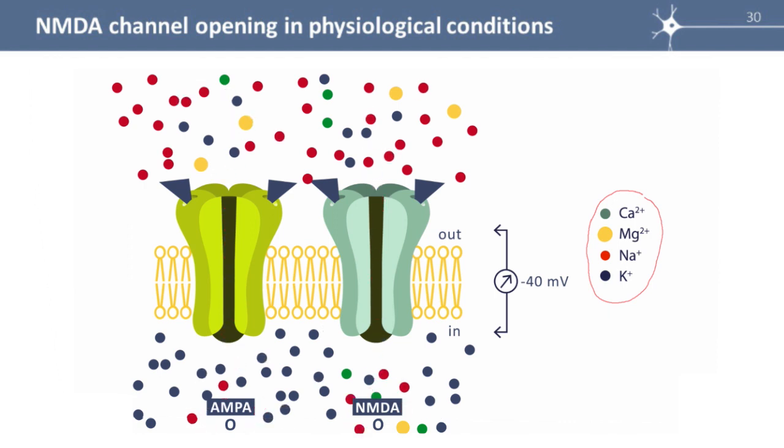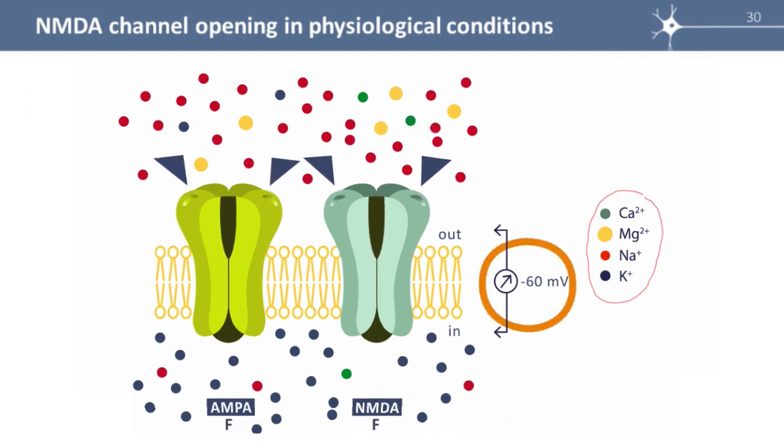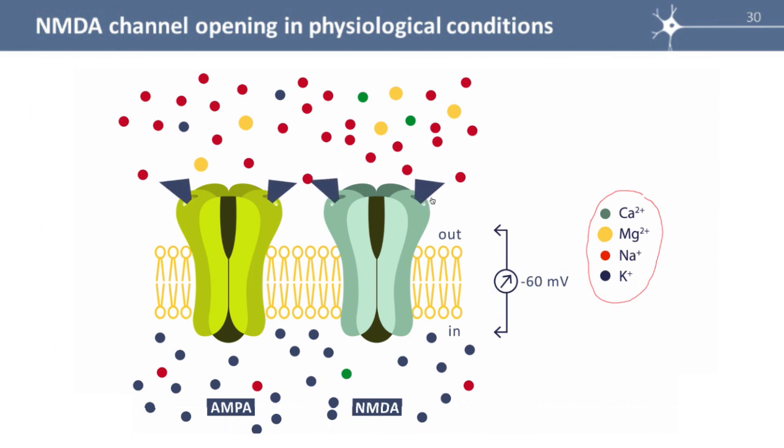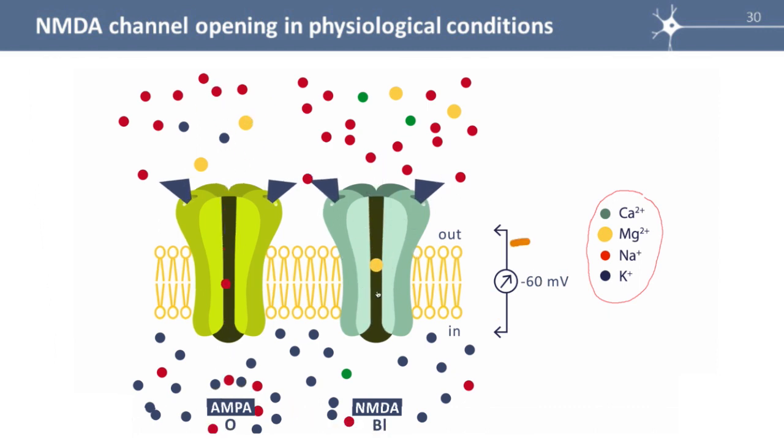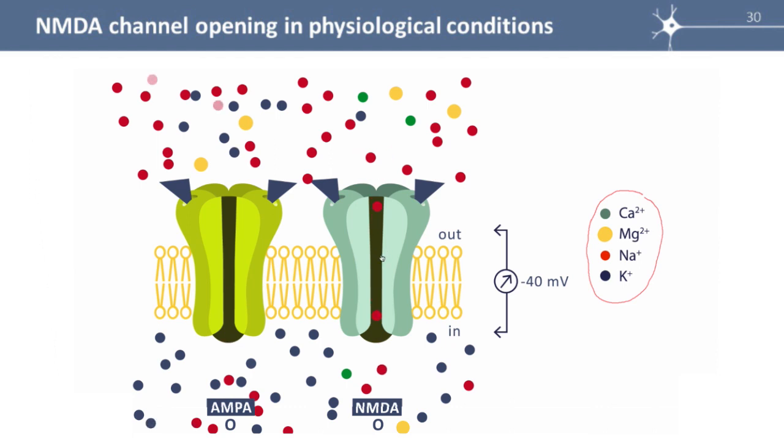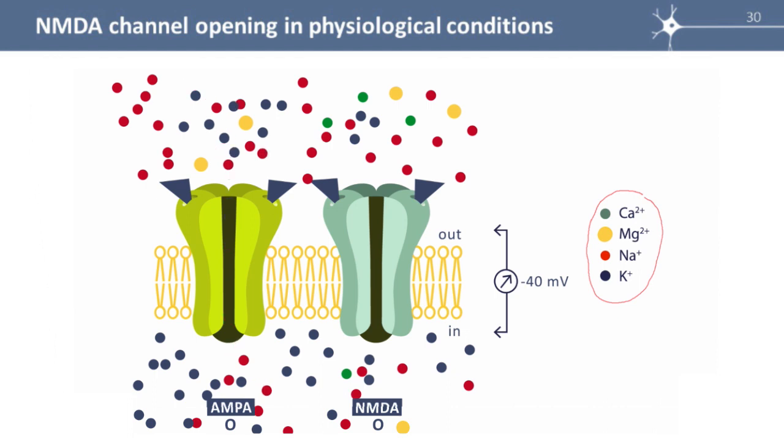So let's summarize. Though glutamate molecules are bound to the channels, the NMDA channel is blocked. You can see it again. At minus 60 millivolts, glutamate binds, but the NMDA channel is very quickly blocked. But the AMPA current depolarizes the membrane up to minus 40 millivolts, where the block is less efficient and the NMDA channels become unblocked, and there is now an NMDA current.